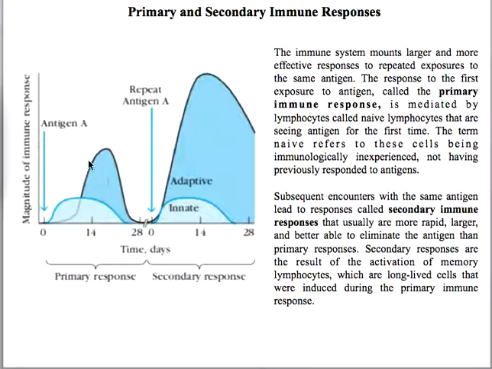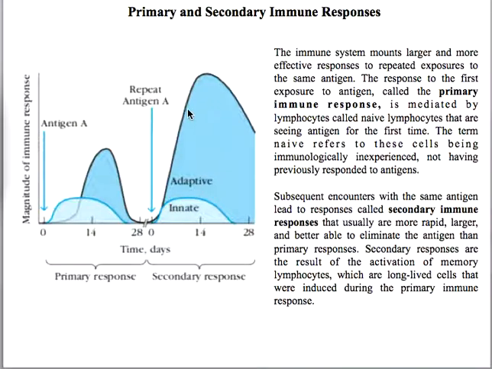Once the primary immune response occurs, a few of the cells remain as memory cells for future encounters with the same pathogen. Any subsequent encounter with the same antigen leads to a response called the secondary immune response. It is much more rapid, larger, and better able to eliminate the antigen than the primary immune response. Secondary immune responses result from the activation of memory lymphocytes, which are long-lived cells induced during the primary immune response.